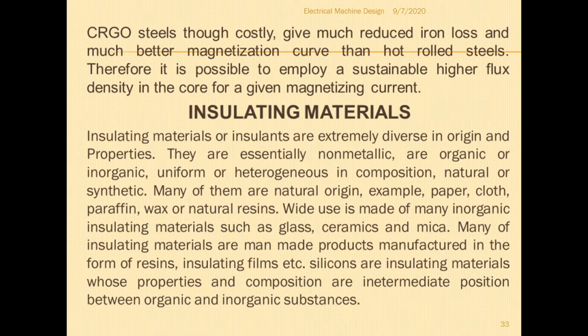Many of them are of natural origin, for example paper, cloth, paraffin wax, or natural resins. Wide use is made of many inorganic insulating materials such as glass, ceramics, and mica. So glass, ceramics, and mica are inorganic insulating materials. Many insulating materials are man-made products manufactured in the form of resins, insulating films, etc. These resins and insulating films are man-made, or you can say synthetic.